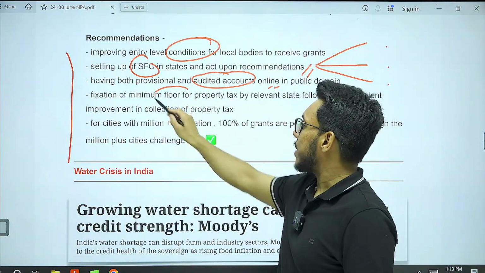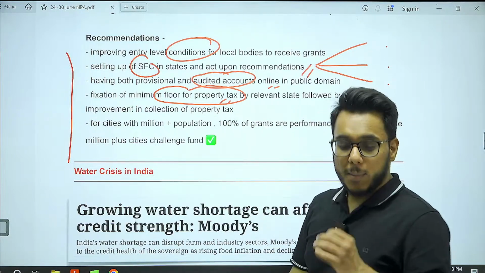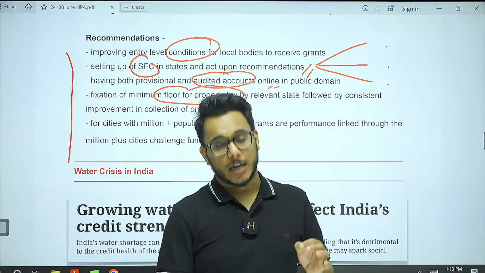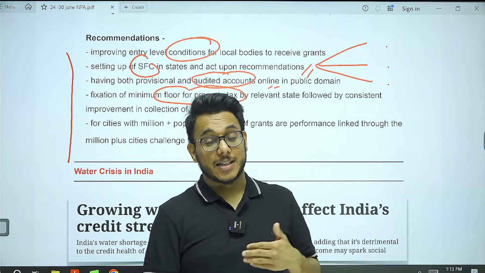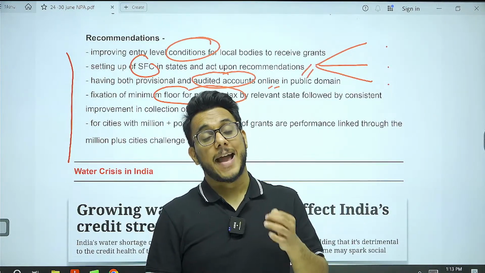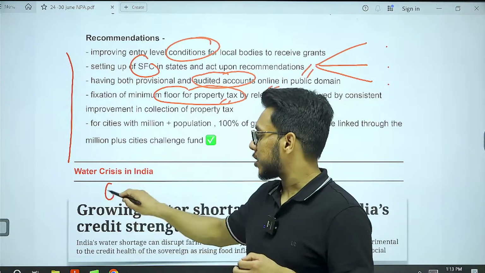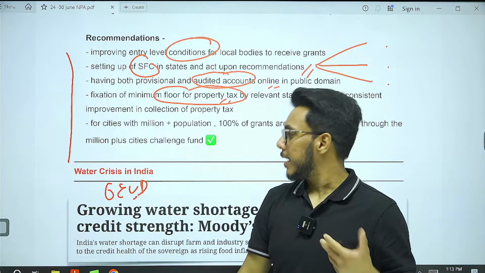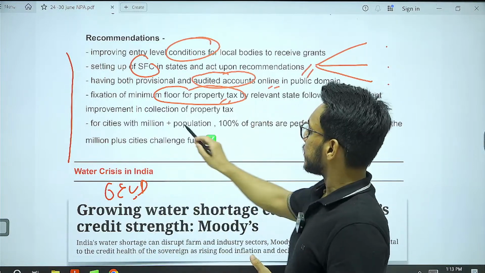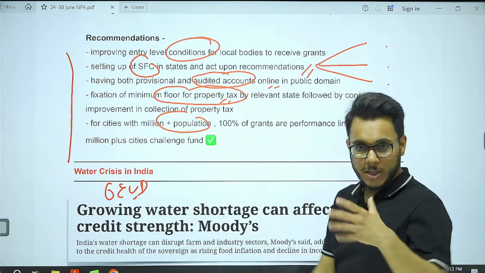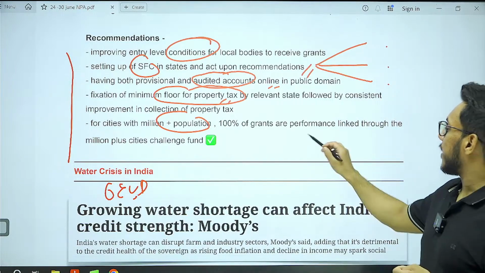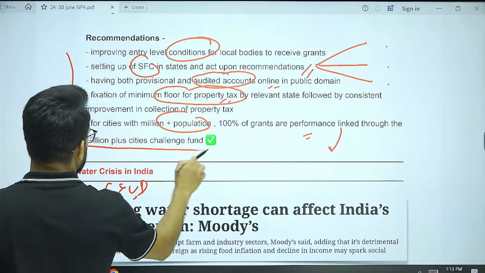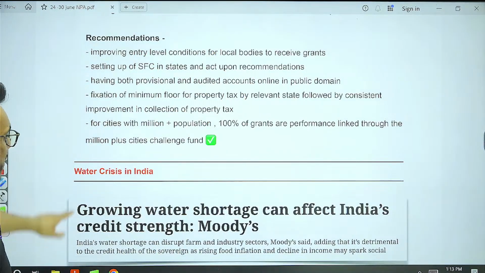And then a minimum floor for property tax. Now you see this thing. Property tax is one important revenue stream, but it has not been utilized that much. Property tax collection rate in India is the lowest in the world as per the OECD, Organisation for Economic Cooperation and Development. So property tax collection rates are also to be improved. And then for cities with million plus population, there are performance grants to be provided through the Million Plus Cities Challenge Fund, which is a dedicated fund.